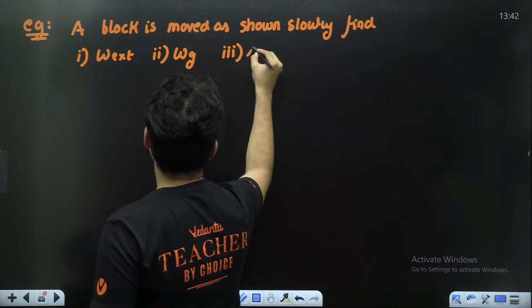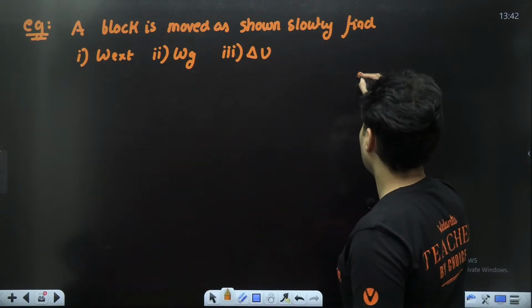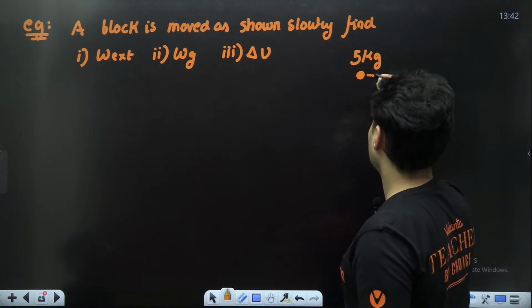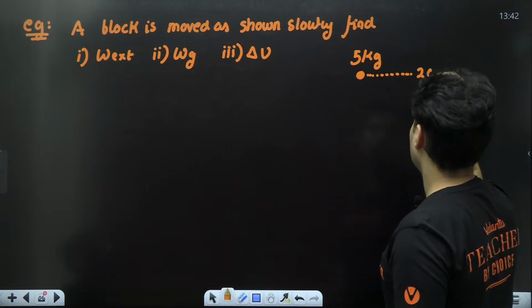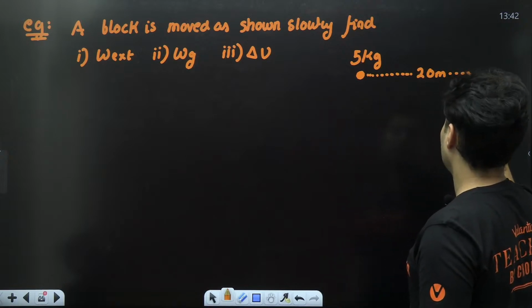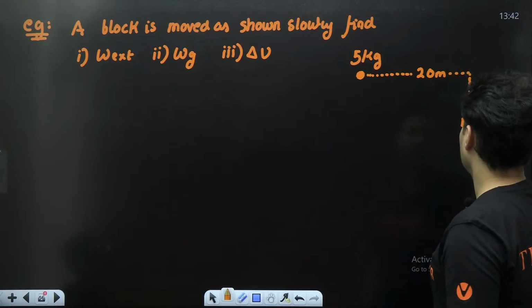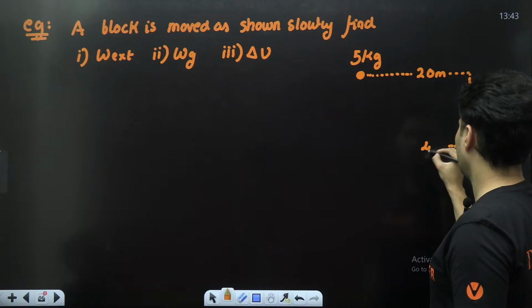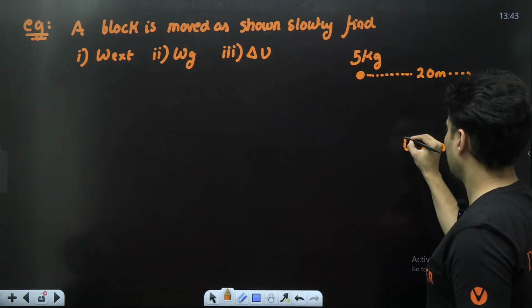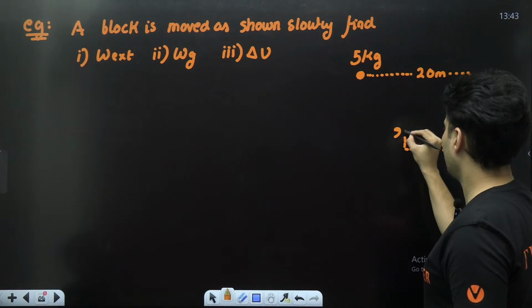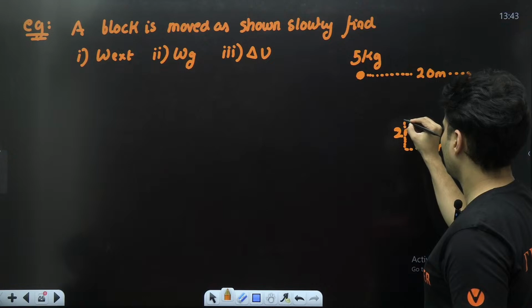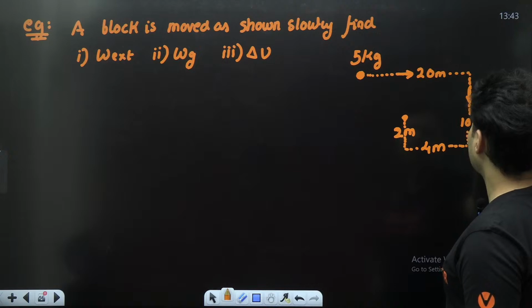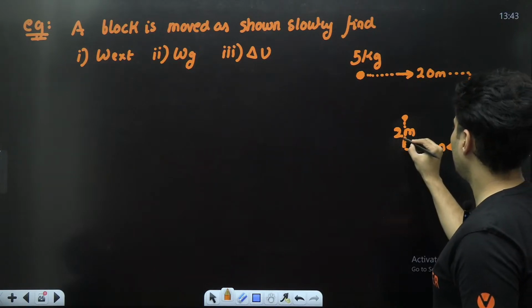Number 3, delta U. Okay, so you go like this, you go like this, you go like this, and you go like this.